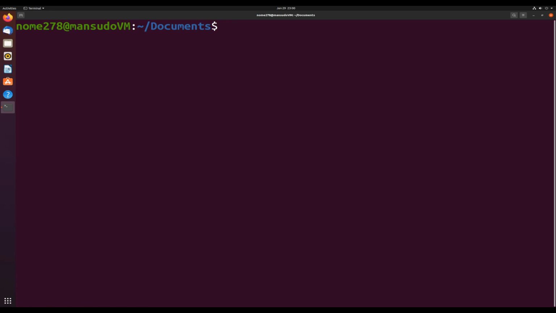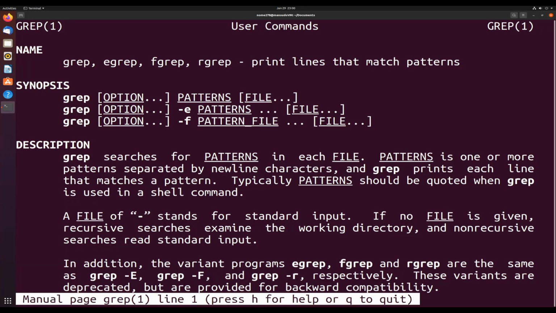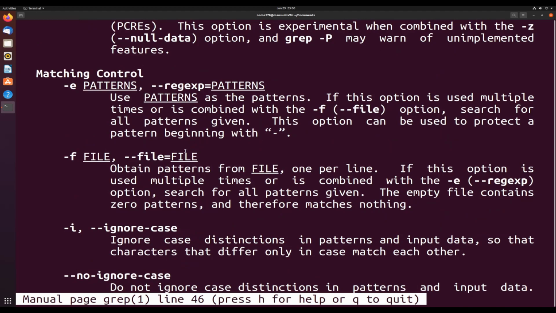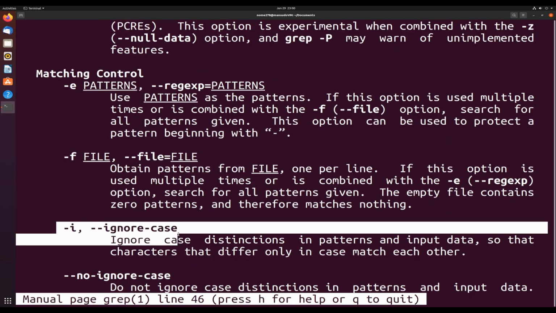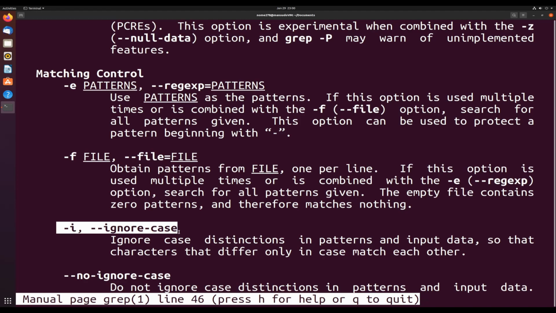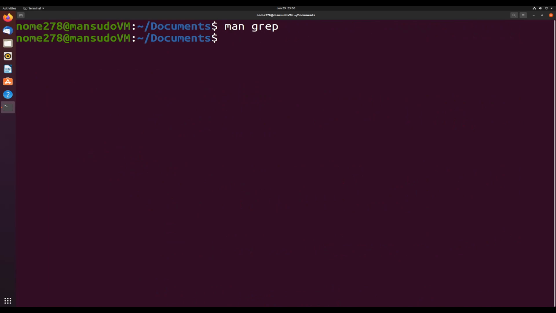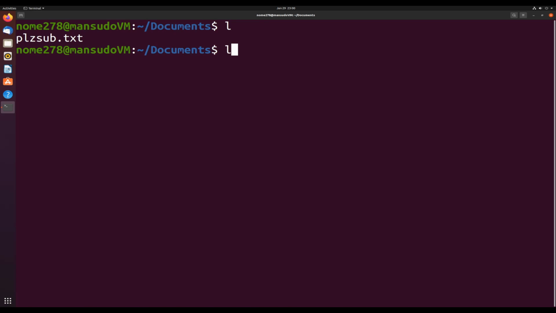Okay. Let's go ahead and do a little bit of a deep dive in the grep command. Let's go ahead and man grep. Let's see what happens. So in here, you can see definitely that there's a lot of options. What we're going to try here is we're going to go ahead and try the -i. The -i will ignore case, so it will ignore any case sensitive options. Let me show you exactly what that means. So let's go ahead and run cat. And in here, I should have a text file in my documents here. So let's go ahead and cat that file.